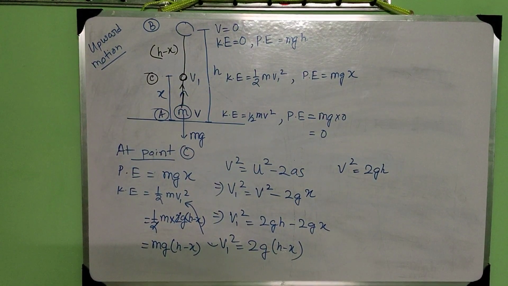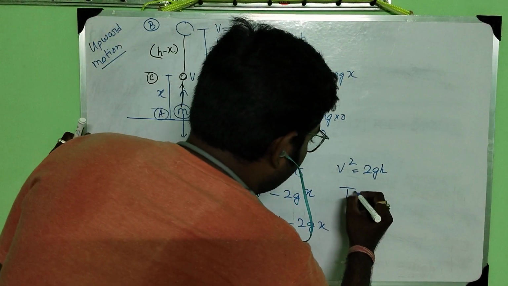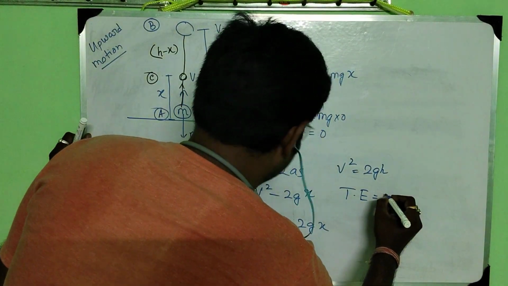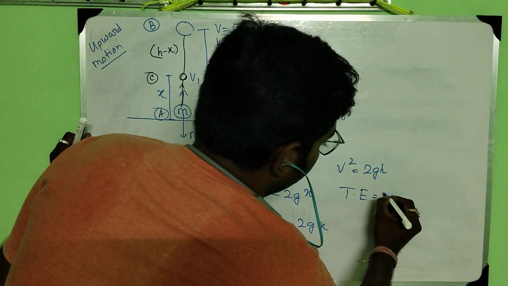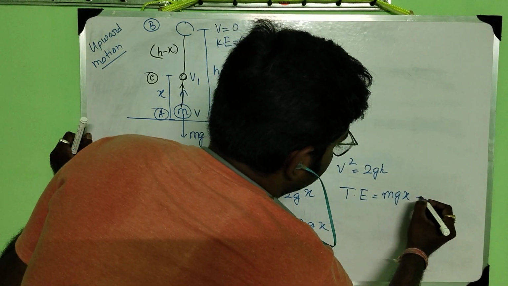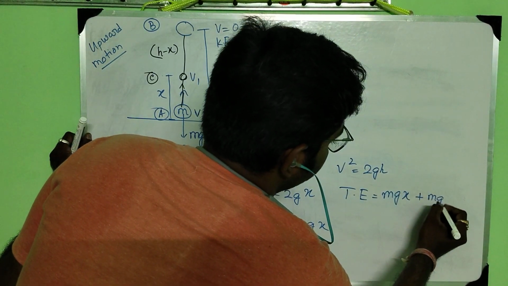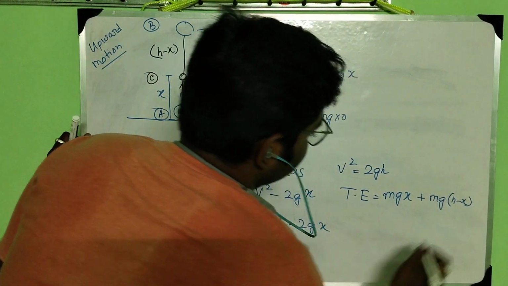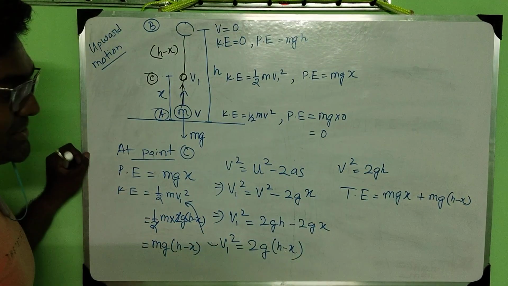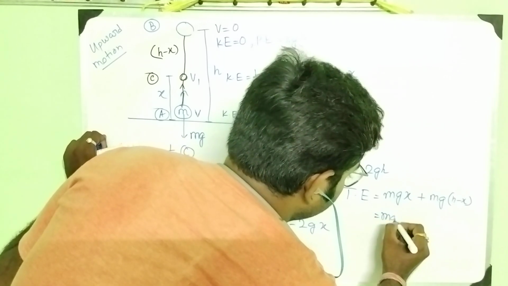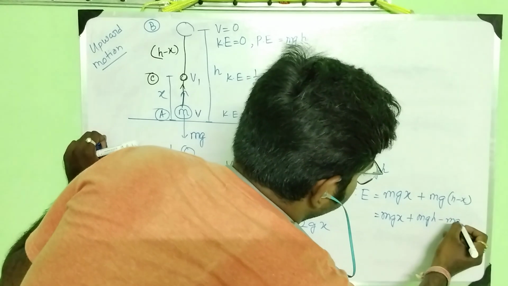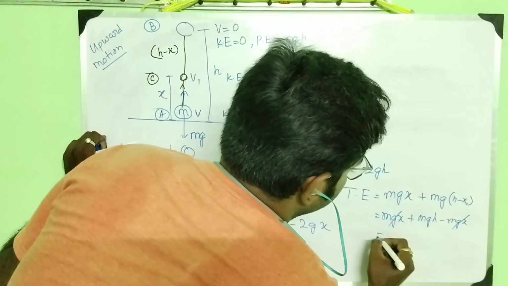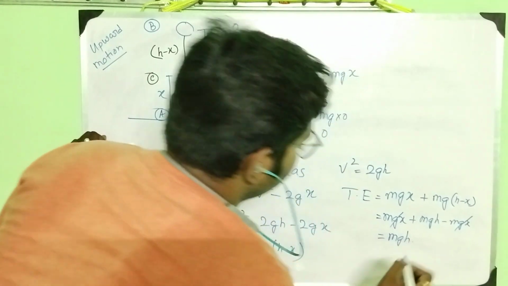Now total energy is equal to mgx plus mg into h minus x. This is potential energy, this is kinetic energy. So again mgx plus mgh minus mgx. This will get cancelled out, mgh.